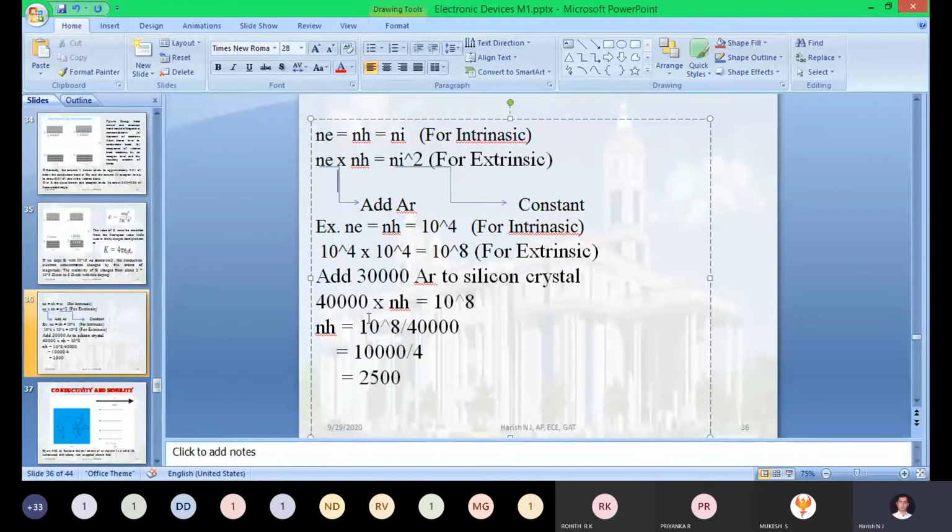Now, will you tell me how many charge carriers are there in this crystalline lattice? 40,000 electrons and 2,500 holes. Totally, how many charge carriers are there? 42,500 charge carriers are there in the intrinsic. Okay.